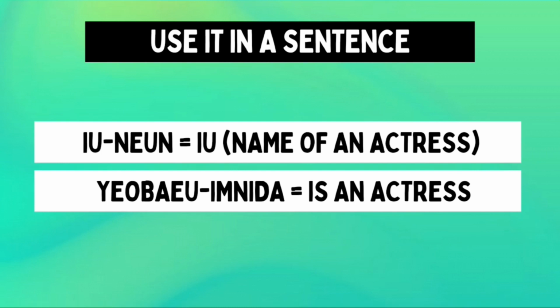The Korean translation could be subdivided into two. The first part is IU는. IU is the name of a Korean actress, and she is the subject of the sentence. And we just added nun to indicate that that name or that actress is the subject. For the second part, it's 여배우입니다. 여배우 is our word for the day. It means actress. And when we added 입니다 to it, it results in a phrase that means is an actress, or someone is an actress. So, when we combine IU는 and 여배우입니다, it results in a sentence that means IU is an actress.